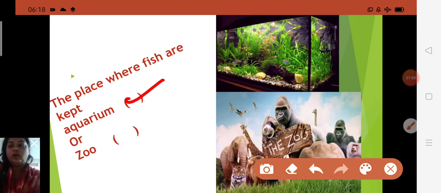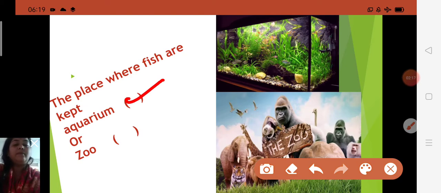Understood children? Now about the zoo. A zoo is also known as a zoological park or garden. It is also a place where all types of animals are displayed for the public to see, all types of wild animals, birds, pet animals. But here the question is about the place for fish. So you all have to say aquarium.